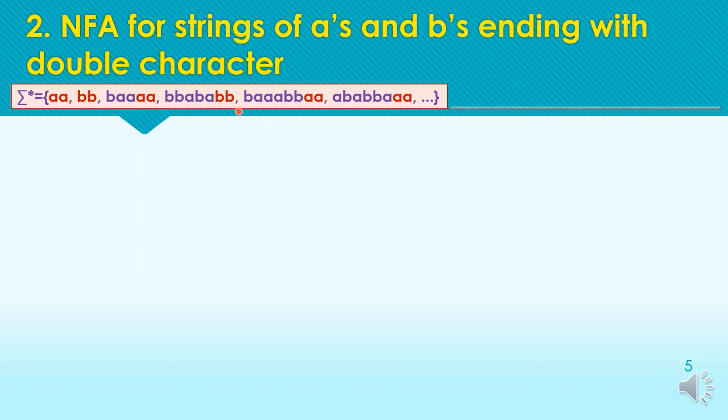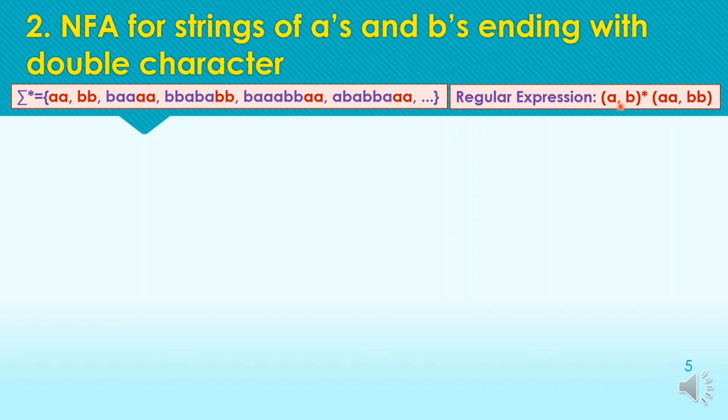Again defining the regular expression for this question as here. In this regular expression the star means 0 or more and the comma is representing the or symbol.